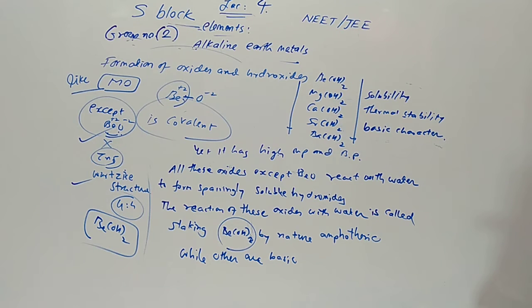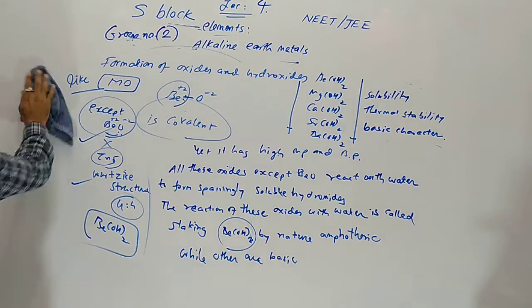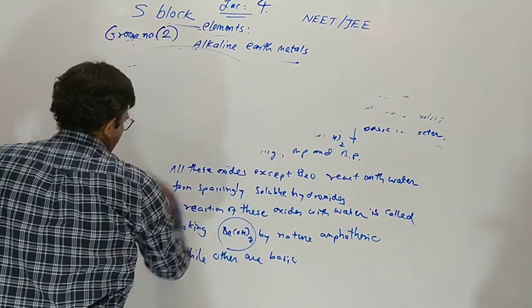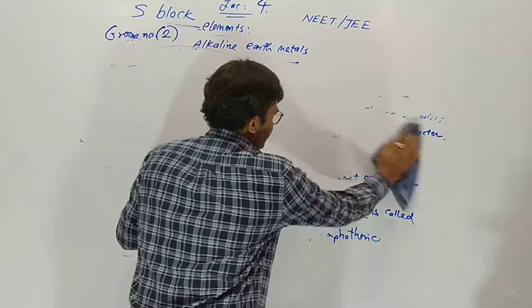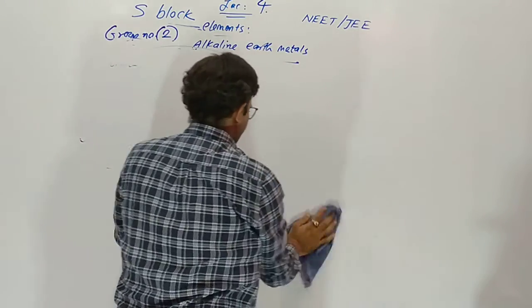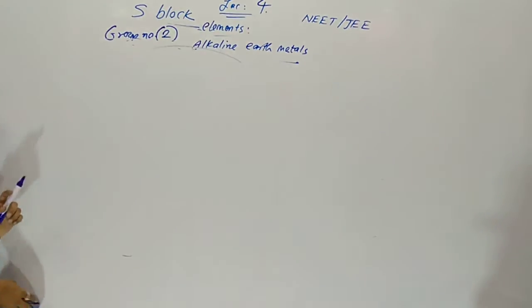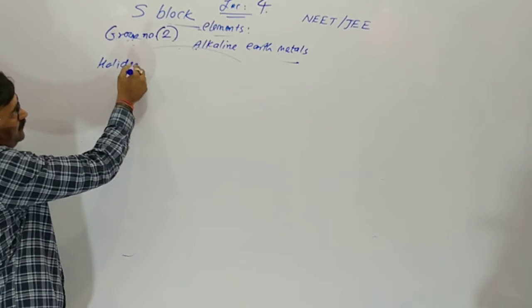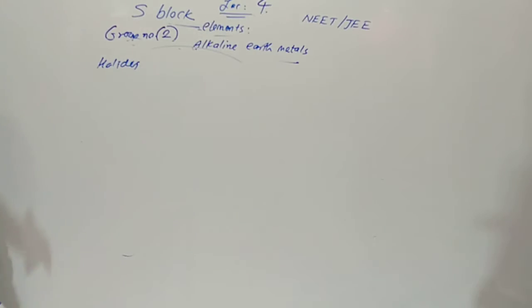Now halides, the last point. What about halides? Group number 2 elements combine with halogens and give halides. Halides of group number 2 elements.